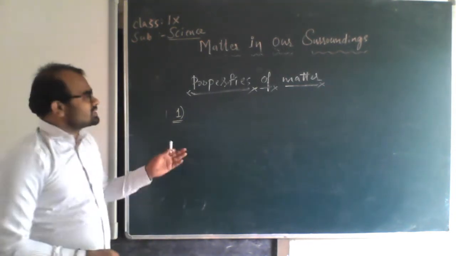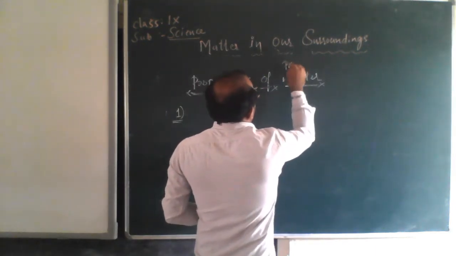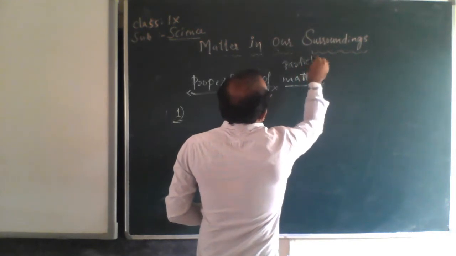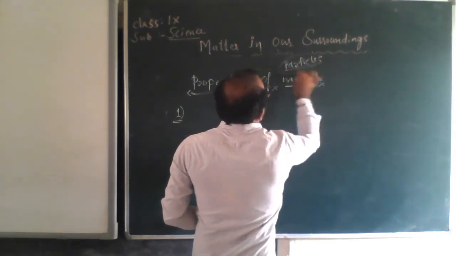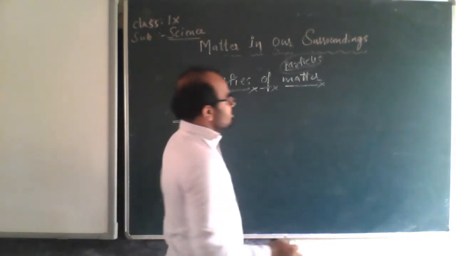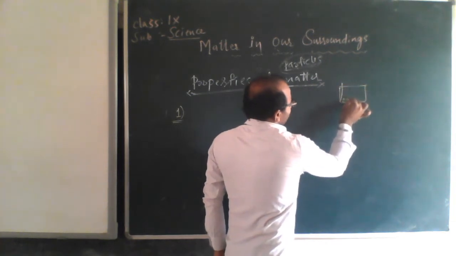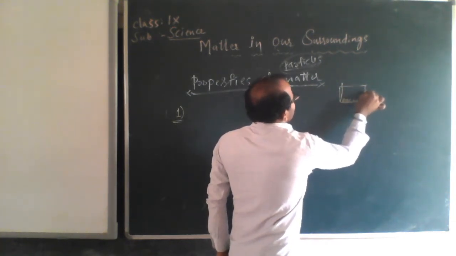Sorry, we can say properties of particles of matter, or properties of matter. See, this matter is made up of particles. You have to remember, every matter is made up of particles. Suppose if I take a stone, this is a stone. This stone is made up of very small particles present inside.